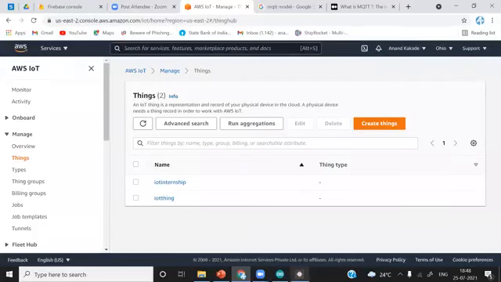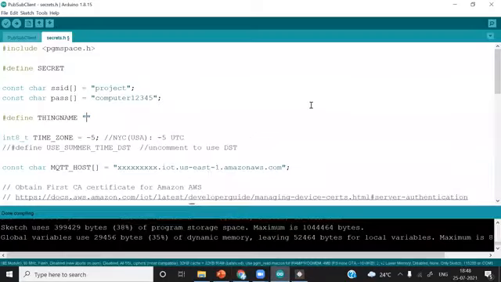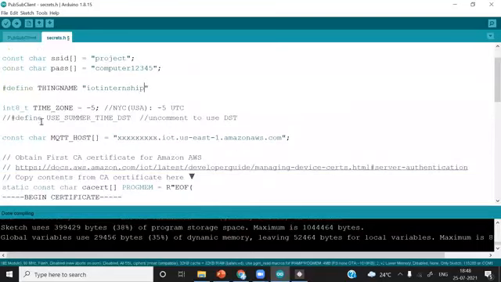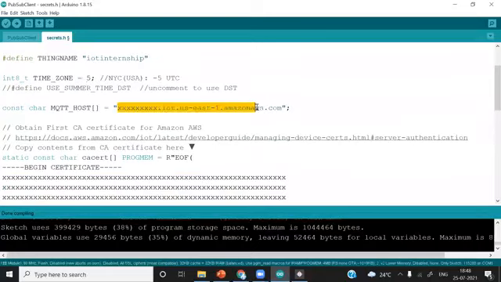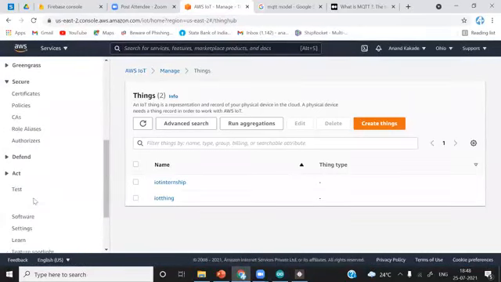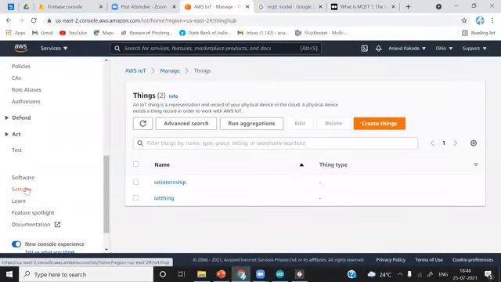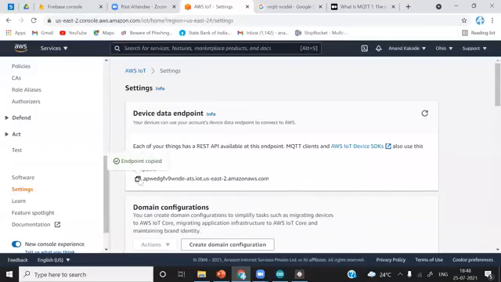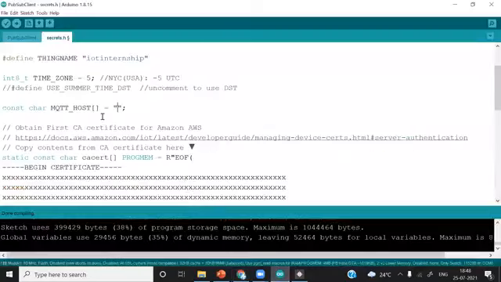Simply copy this one and type it, IoT internship. After that, don't change the time zone, and then the host. Where can we find the host? In the settings of the AWS IoT console. Go to settings, copy this endpoint, and put it over here, Control V.